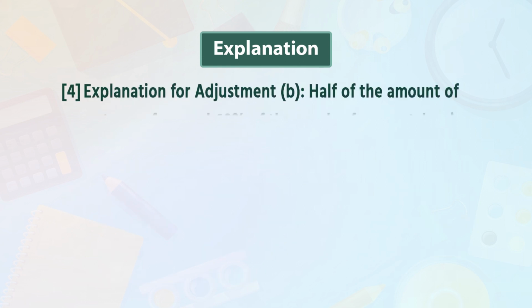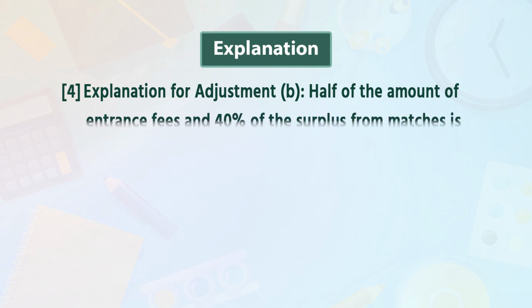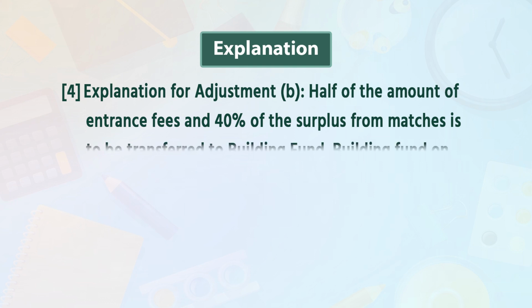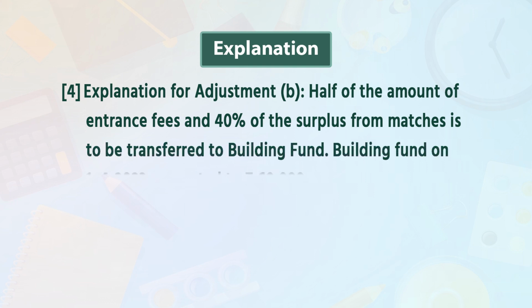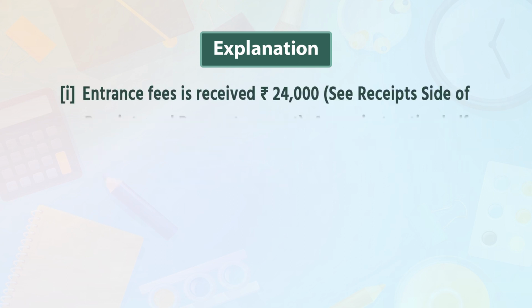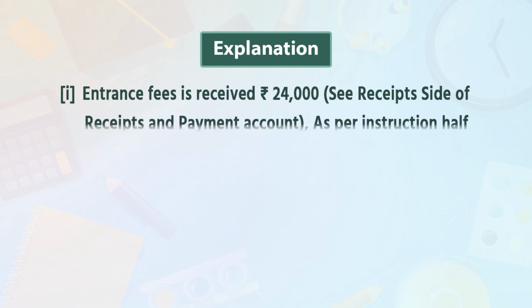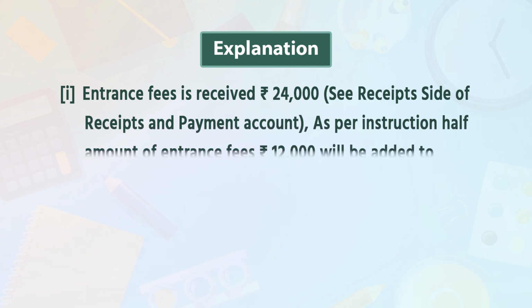Explanation of adjustment 4. B, in that half of the amount of entrance fees and 40% of the surplus from matches is to be transferred to building fund. Building fund on 1st April 2023 amounted to rupees 60,000. First point in that, entrance fees is received rupees 24,000. See receipt side of receipt and payment account.